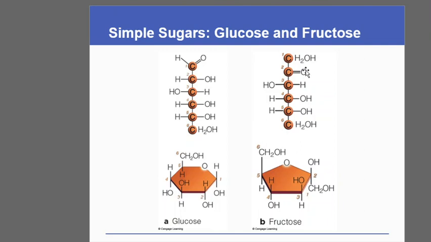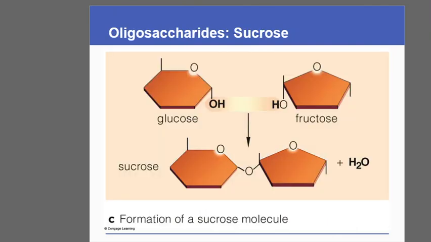So while defining carbohydrate, we have defined it as polyhydroxy, because they have more than one OH group. So they are polyhydroxy aldehydes or ketones. Both of them, glucose and fructose, are 6 carbon compounds, and they are components of the cell.